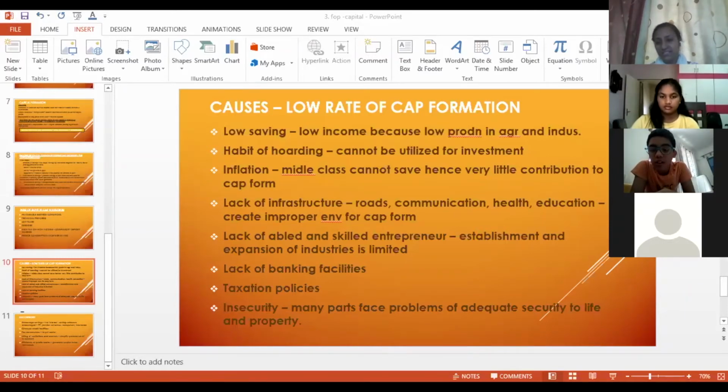Whatever risk is taken, somebody has to decide, right? Land is there, labor is there, and capital formation, that is your capital, is there. Somebody has to bring all these three together, the land, labor, and capital, and decide what is to